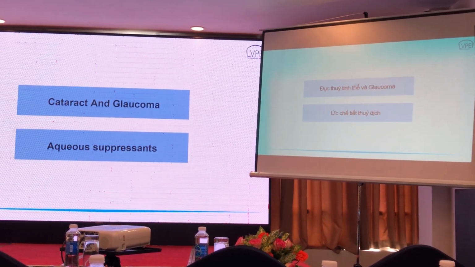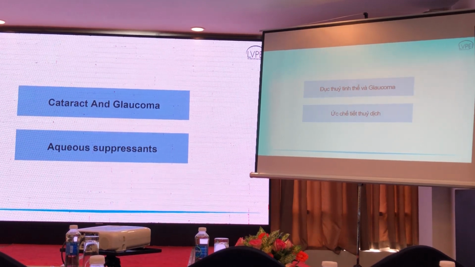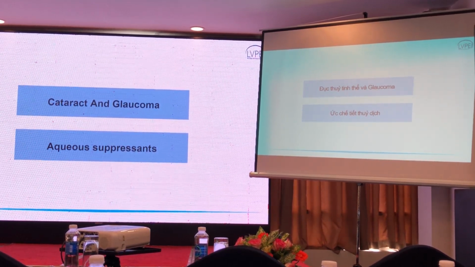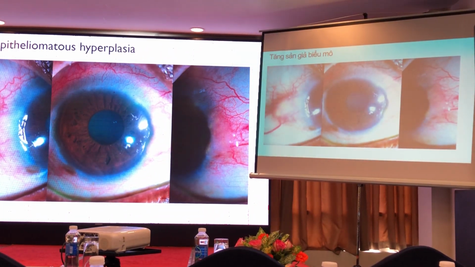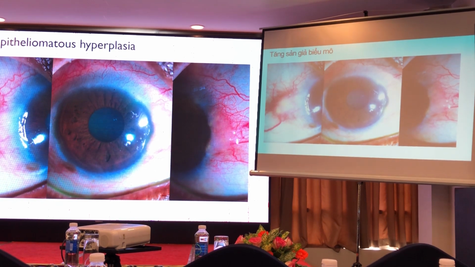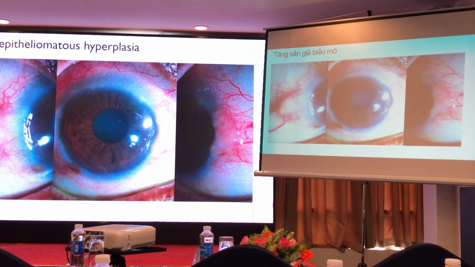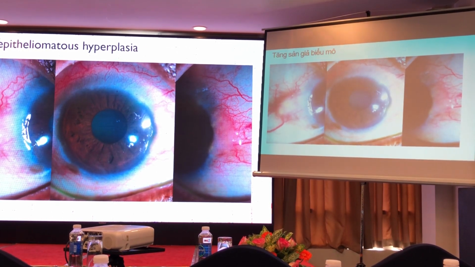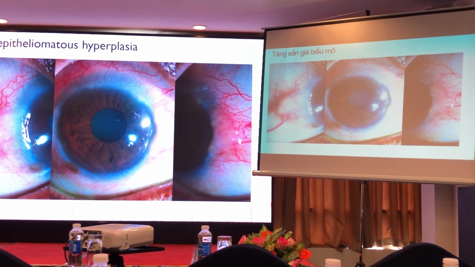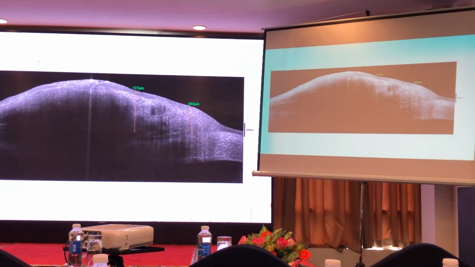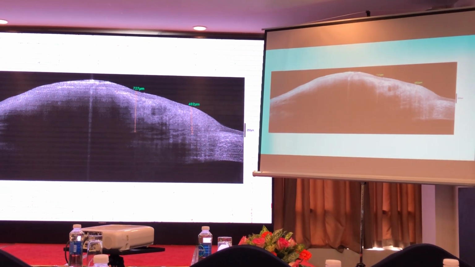Cataract and glaucoma are again two very commonly existing comorbidities in these patients, and the modality of choice for the treatment of glaucoma in these patients is aqueous suppressants. And pseudoepitheliomatous hyperplasia, again, is not a very rare presentation in patients who have moderate to severe limbal vernal keratoconjunctivitis. This very commonly gets mistaken for ocular surface neoplasia because they have a very similar type of presentation and location of presentation. And the way to differentiate these two is based on an anterior segment OCT.